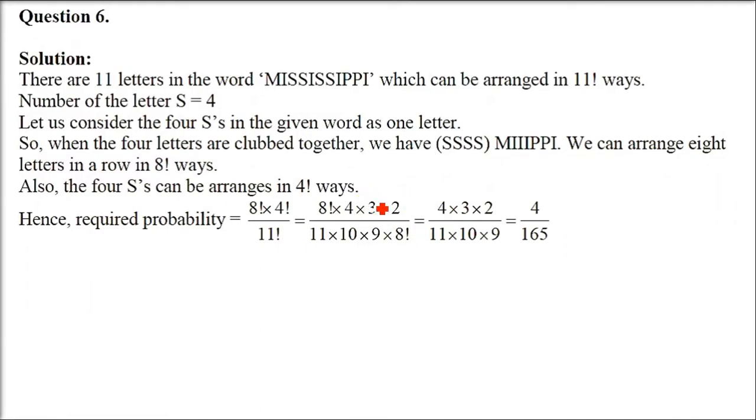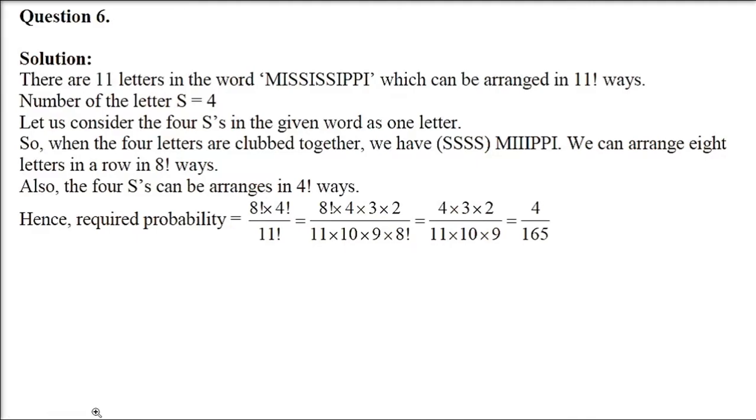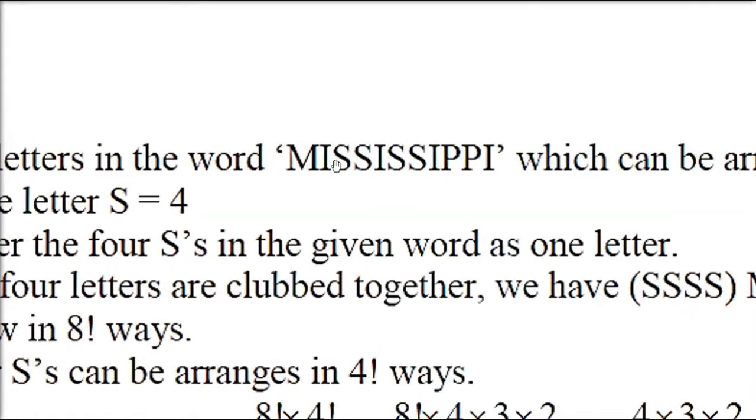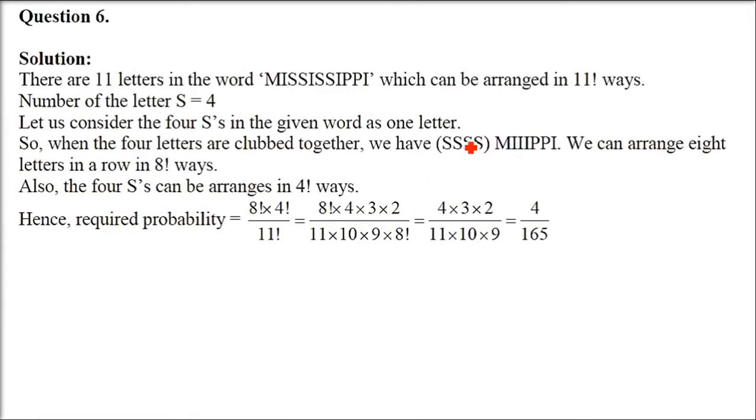If the letters of the word Mississippi are written down at random in a row, what is the probability that the 4 S's come together? So we'll do like this, the consecutive people we talked about earlier. We'll take S together and count them as 1. And the others we'll count separately, and this 1 will be added to them. So how many are there? 1, 2, 3, 4, 5, 6, 7, 8, 9, 10, 11 are there.